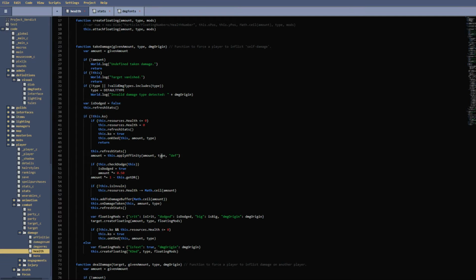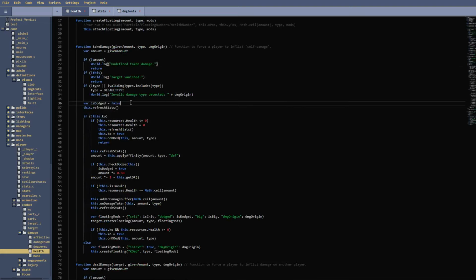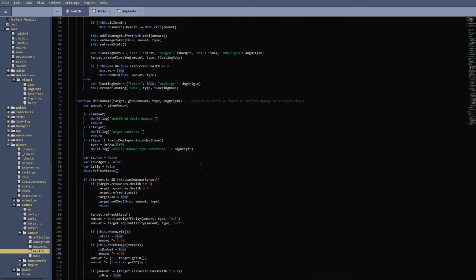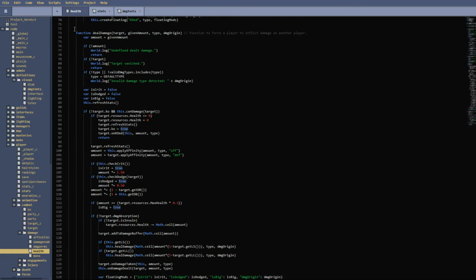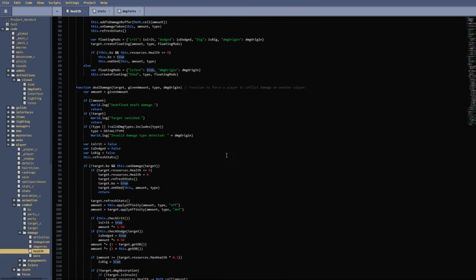Take damage is for self-inflicted damage. You can read these comments. There's only a couple here, but it's a function to force a player to inflict self-damage. So if you have an ability, for instance, that might deal 1,000 damage when you click the button, that would be take damage. It has no source other than the user, so there's no crit, like you can see up here. There's only a dodge variable. There's no crit variable. Down here we have deal damage, which is a lot thicker. And there's a reason for that. I did unfold some of these functions so you guys could see it more clearly.